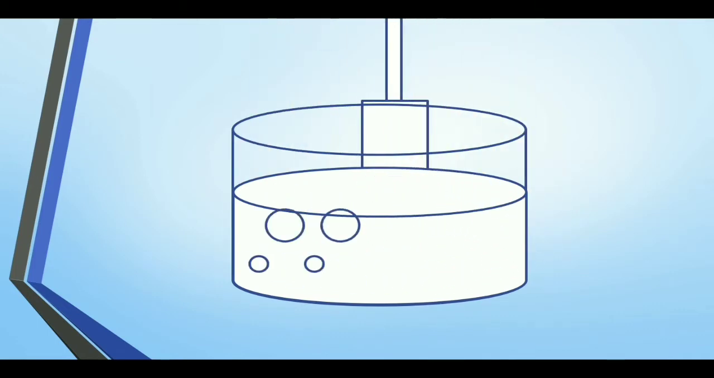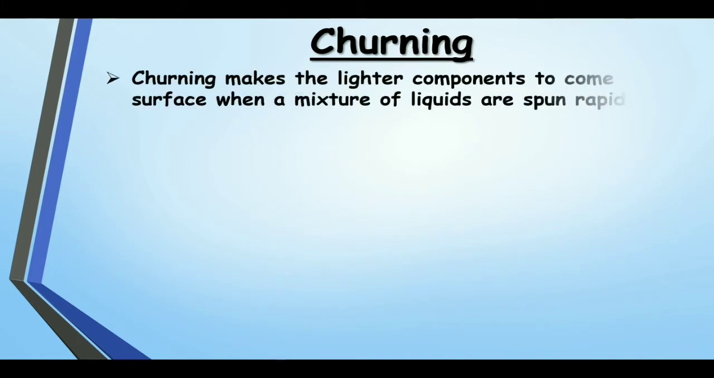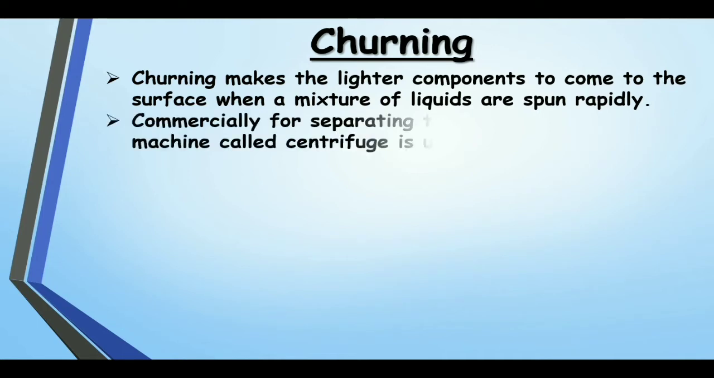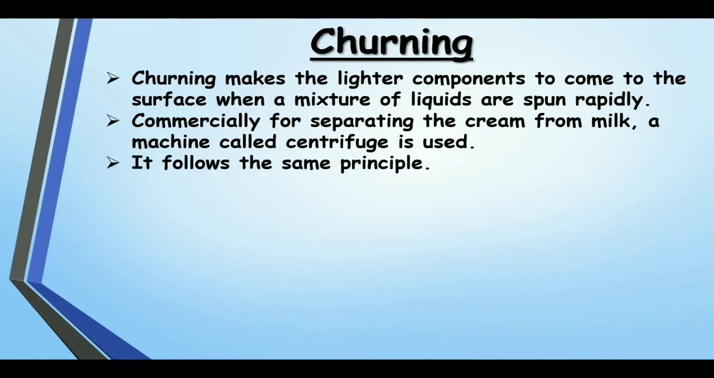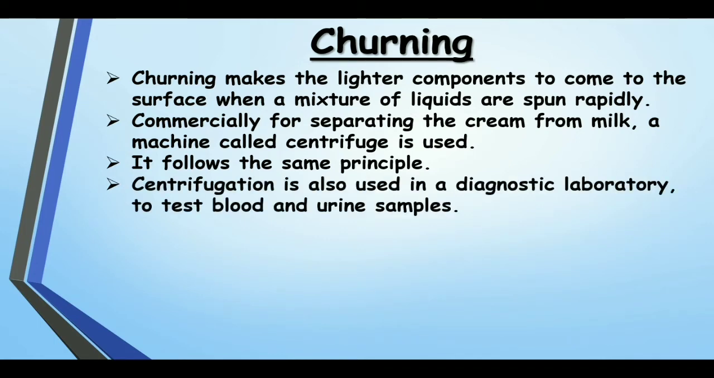You can see now by churning, all the lighter particles will come up and the heavier, big particles will go down. Churning makes the lighter components come to the surface when a mixture of liquid is spun rapidly. Commercially, for separating the cream from milk, a machine called centrifuge is used. It follows the same principle.